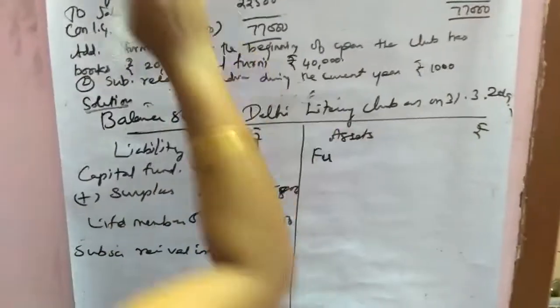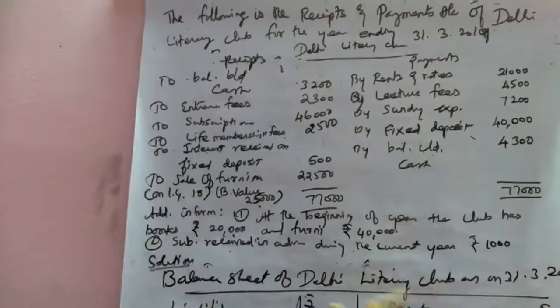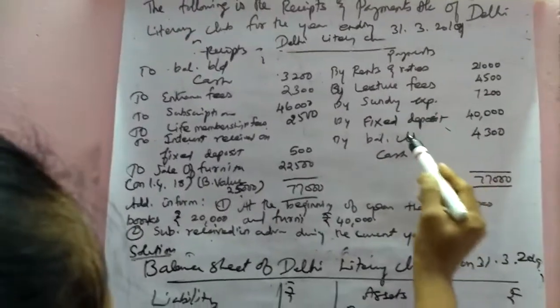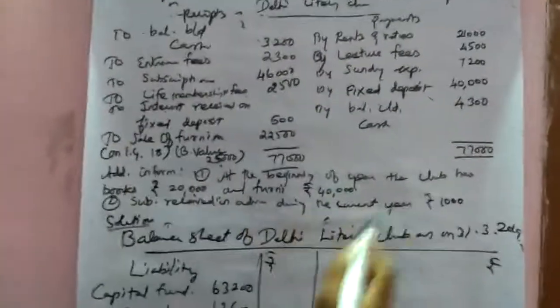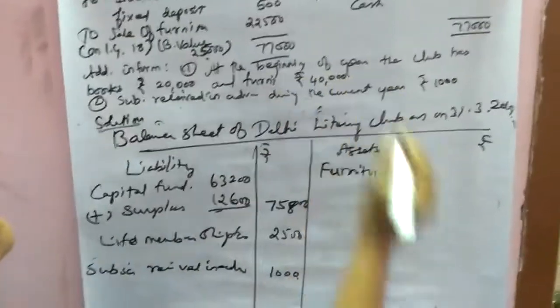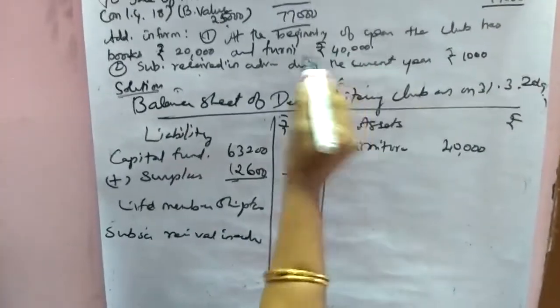Now come to the asset side. The first item is cash. The opening cash was already taken to find out the capital fund. Entrance fees and subscription are also entered. These items are all entered. Then only fixed deposit is remaining. Then furniture remaining. Furniture is given in the adjustments as 40,000. The furniture worth 25,000 was sold from the 40,000 at the beginning of the year.